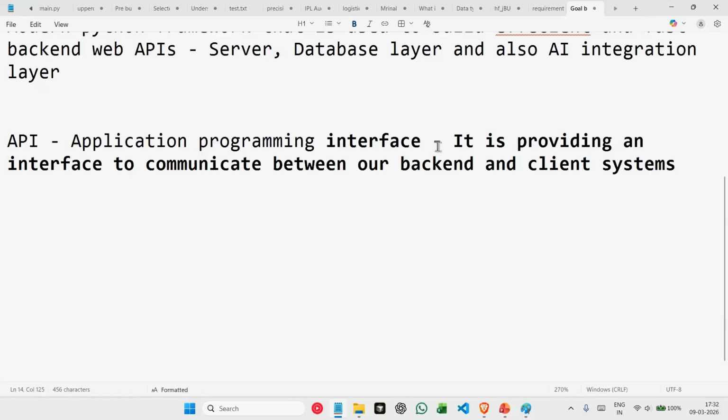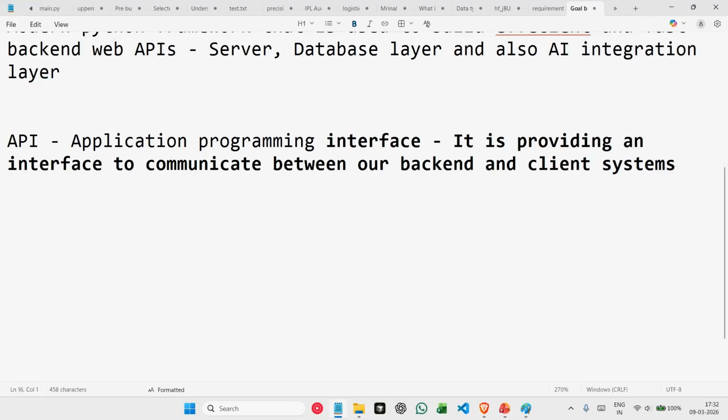The reason I've said client systems is because these can be anything: a browser, a device, or another server as well. So an API is basically an interface that we use to communicate between our backend and client systems.